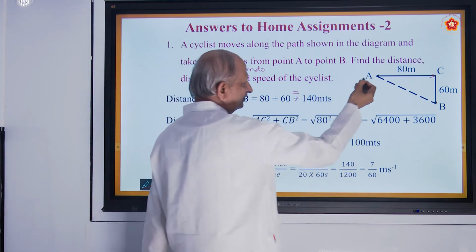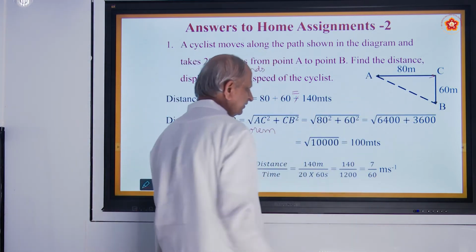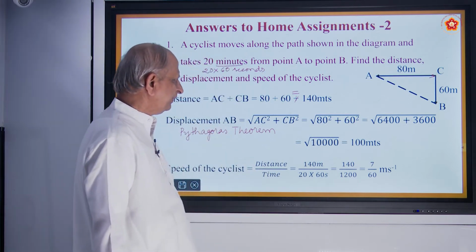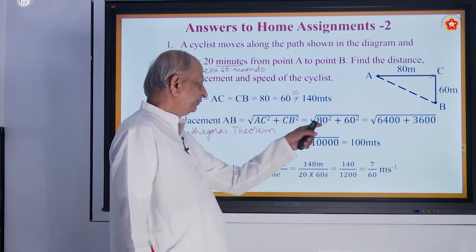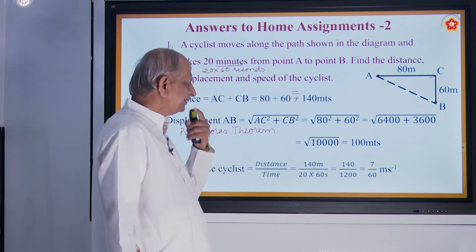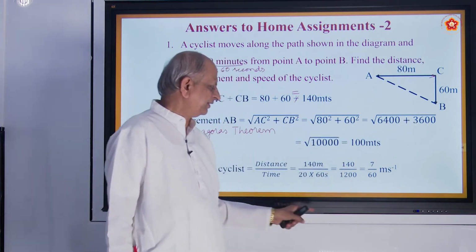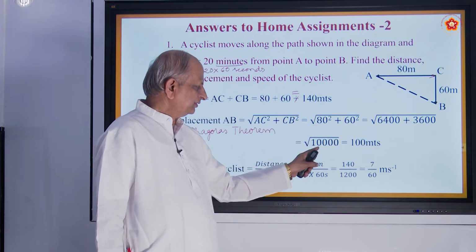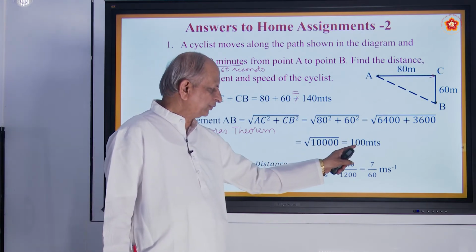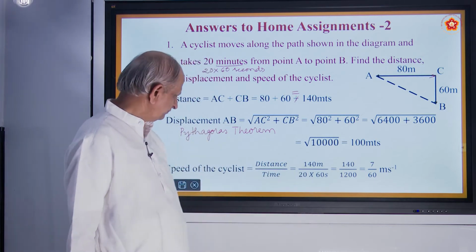What are the other two sides? AC and BC. So AC square plus BC square. So 80 square plus 60 square, that comes to 6400 plus 3600. Add it, it becomes 10,000. So the square root of that is 100.